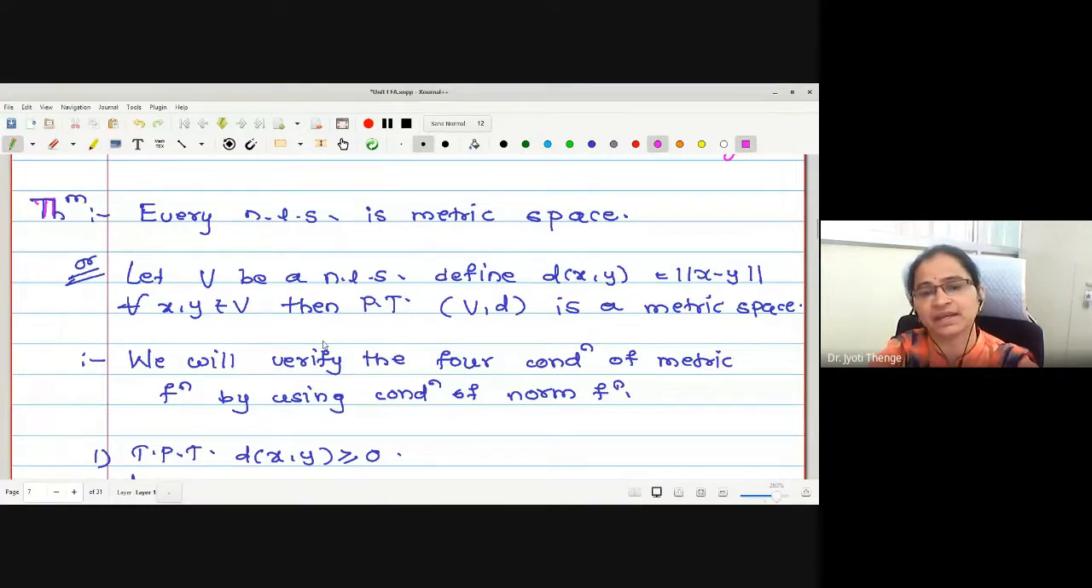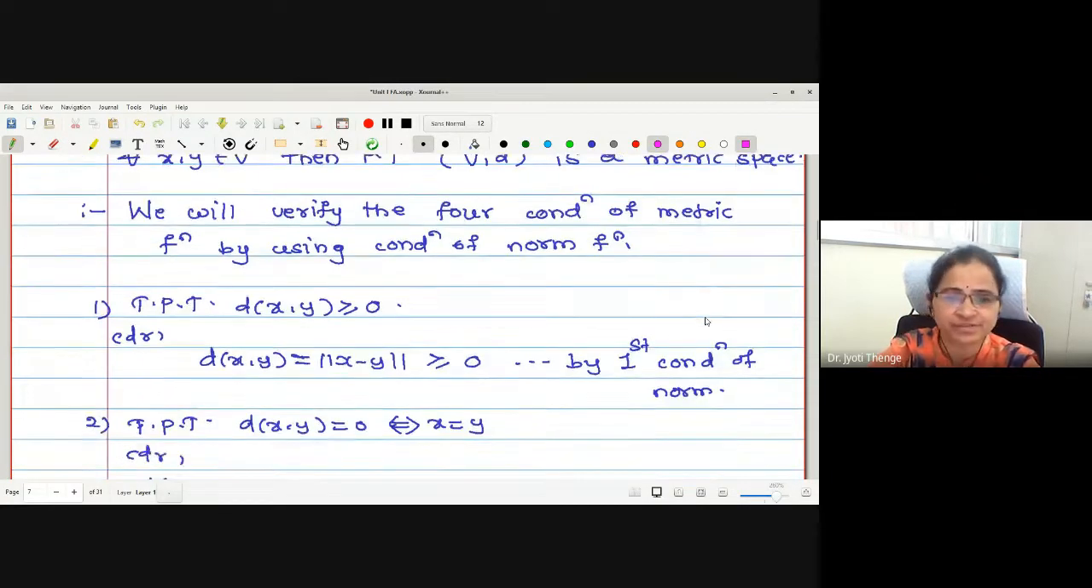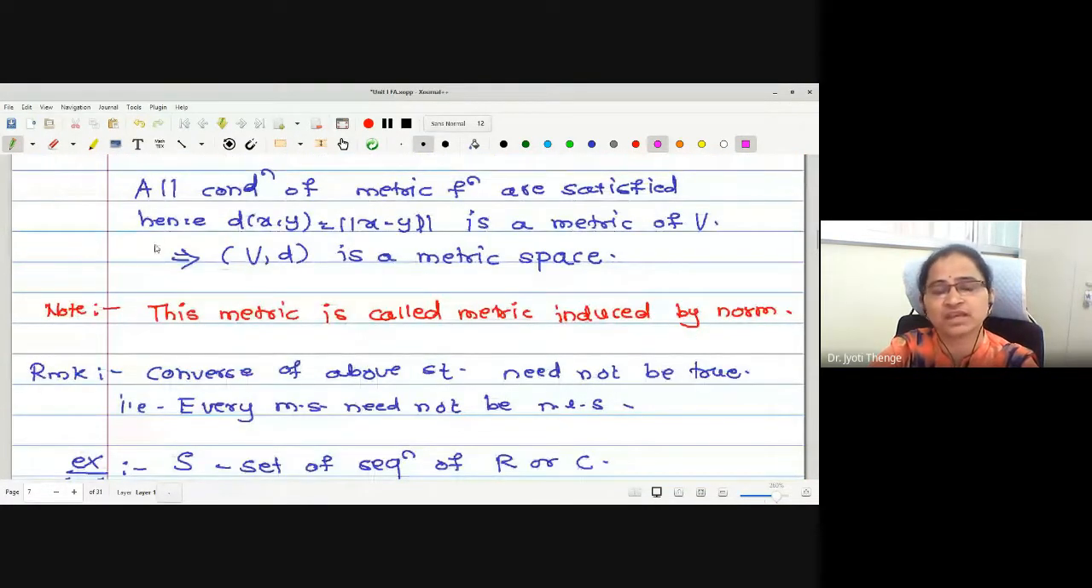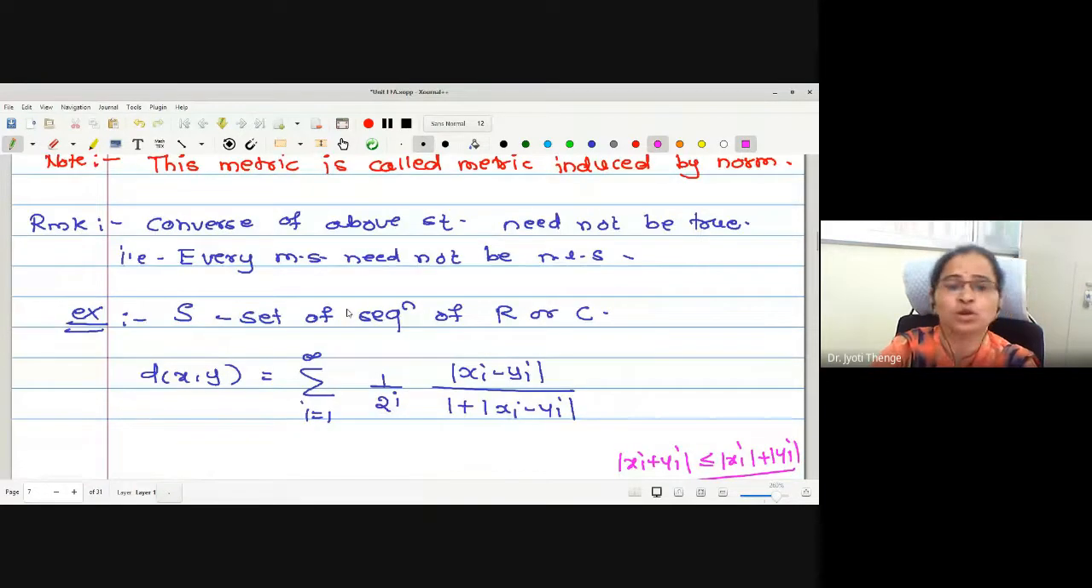If I take a normed linear space and define the metric d as norm of x minus y, then this is a metric space. We have verified all four conditions of a metric by using the conditions of a norm. One can easily verify that every normed linear space is a metric space. But the converse need not be true; that is, a metric space need not be a normed linear space.